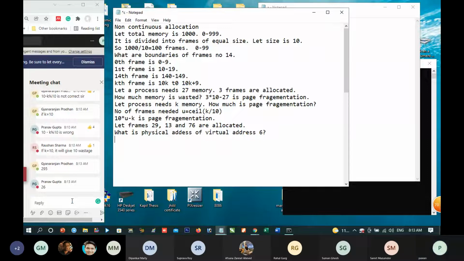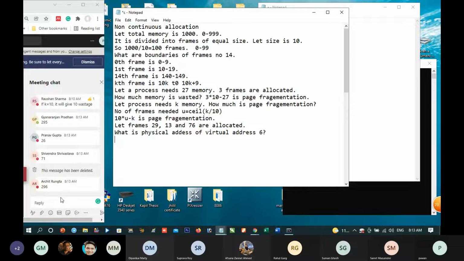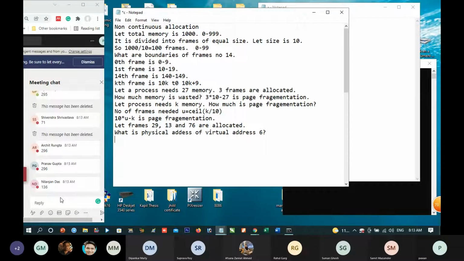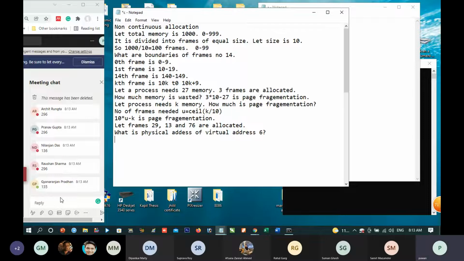Wrong. Gyan is also wrong. What answer have you given? Wrong. Nilanjan is wrong. Gyan is wrong. Again, Gyan is wrong.